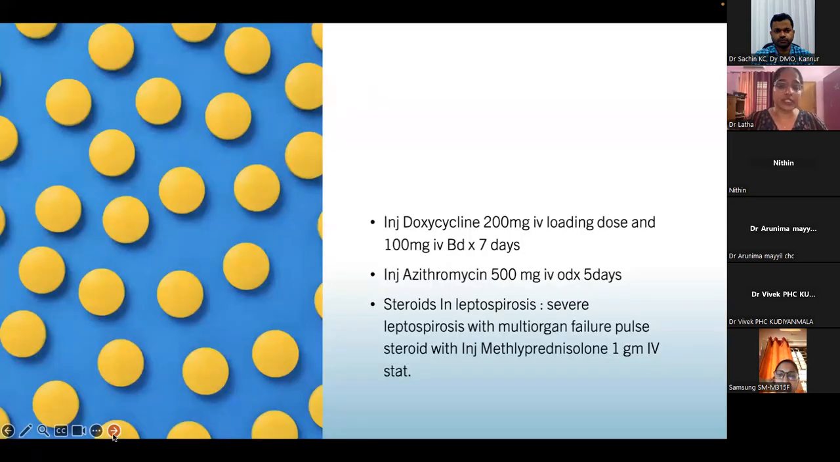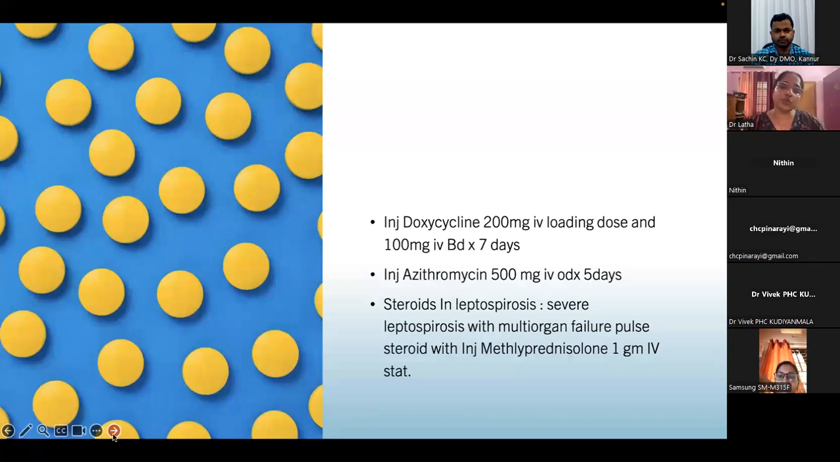Or we can give injection doxycycline 200 milligram IV loading dose followed by 100 milligram BD for 7 days. Or azithromycin IV 500 milligram for 5 days. Steroids in leptospirosis, severe leptospirosis with multi-organ failure: a pulse steroid with injection methylprednisolone 1 gram IV has got a very good prognosis.